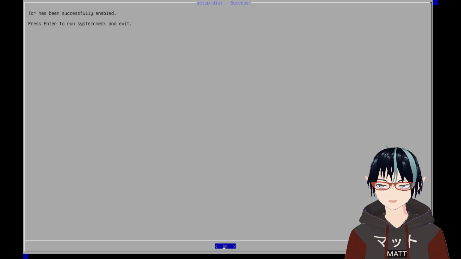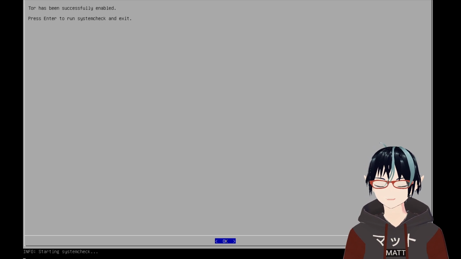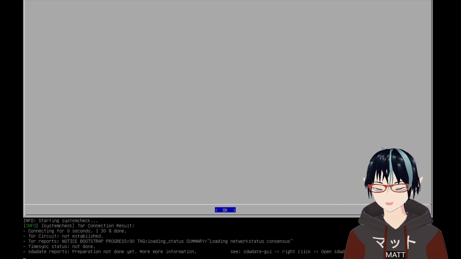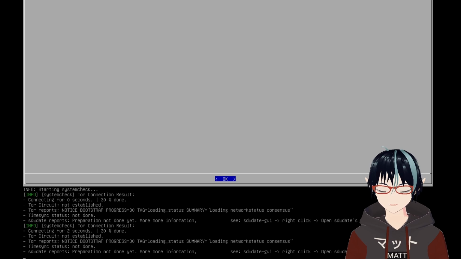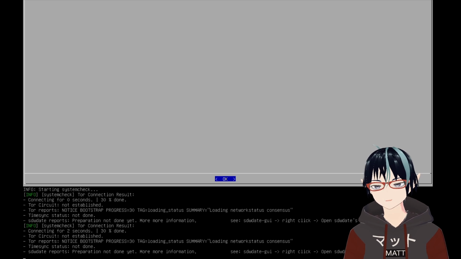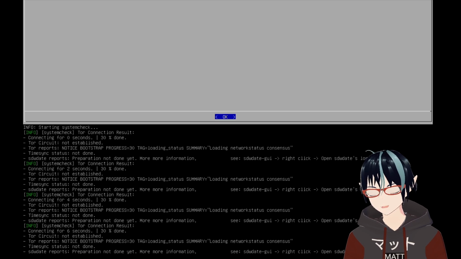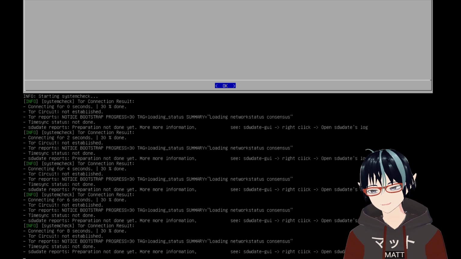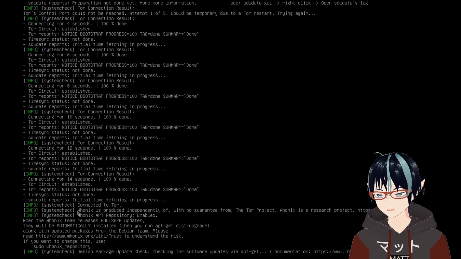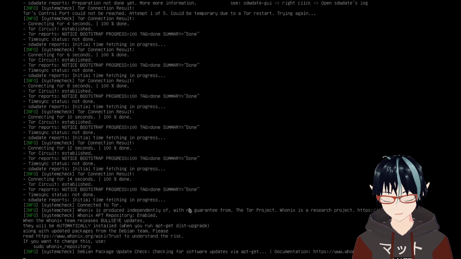And then you'll notice in the little text at the bottom, it says run system check, exit. What this is going to do is run system check, and this is going to synchronize the clock on this virtual machine to match the clock of the Tor instance that I am running. You can see at the bottom it's about 30% done, and you're just going to want to wait till this says about 100%. It'll say I am now connected, and all of the apt repositories are now enabled. So we can get cracking on some of the fun stuff.